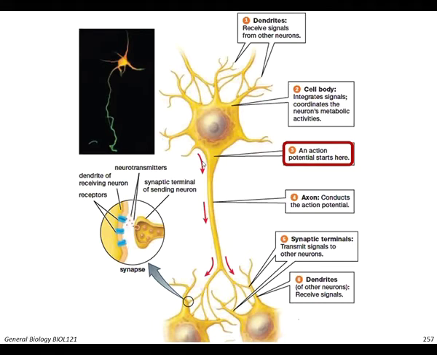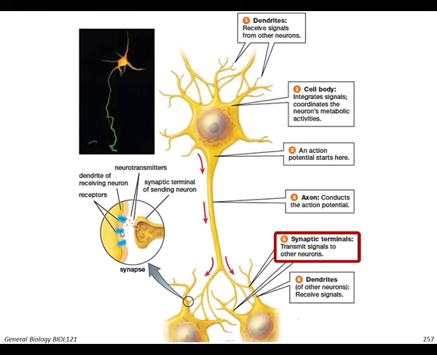This action potential moves through the axon of the neuron, and the axon conducts it until reaching the synaptic terminal. In the synaptic terminal, this terminal releases a very important chemical compound, which is the neurotransmitter.